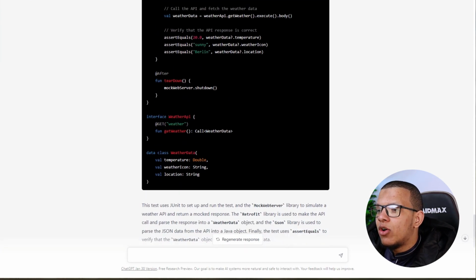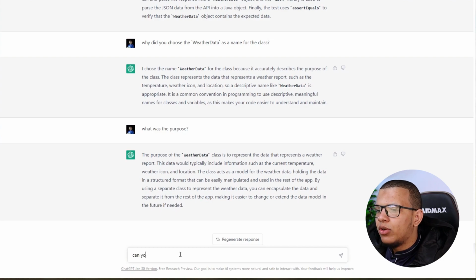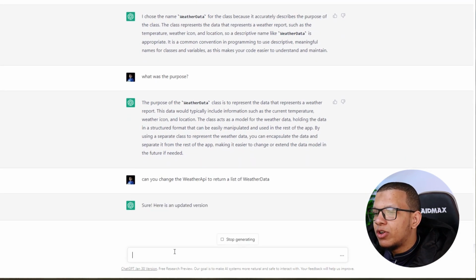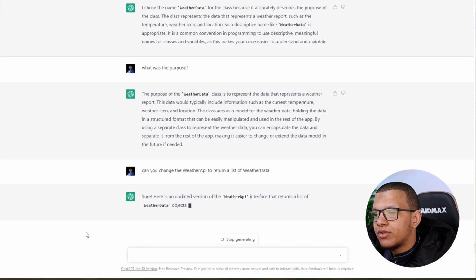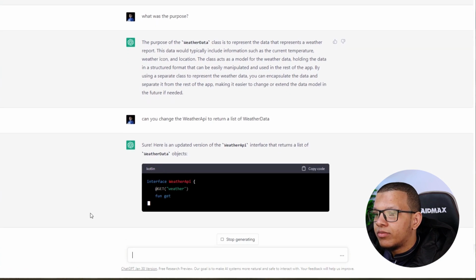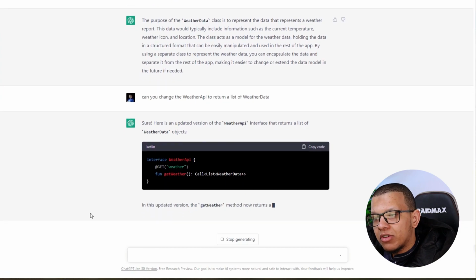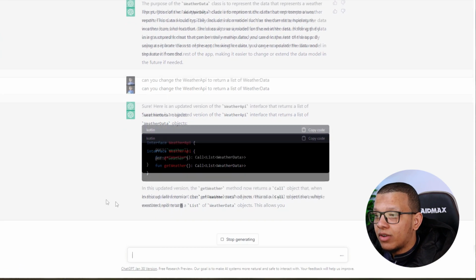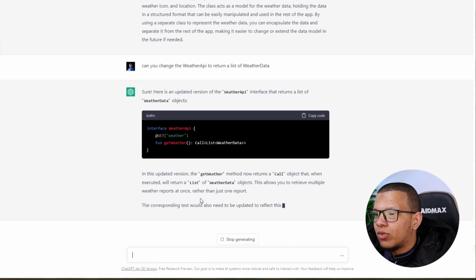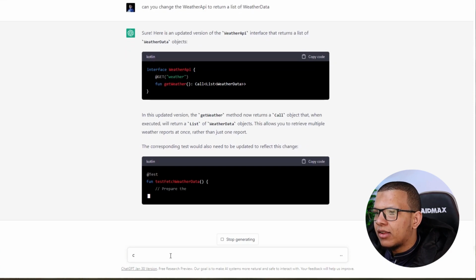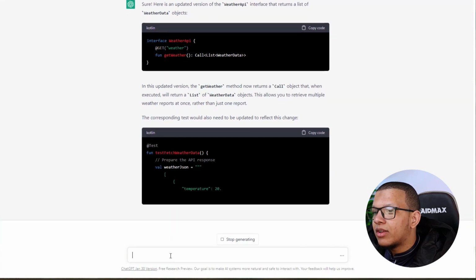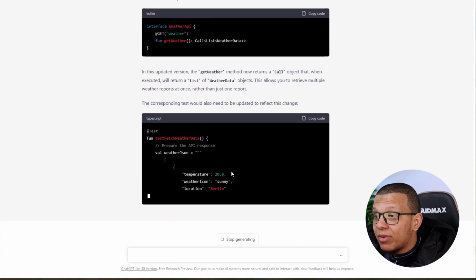Let's go ahead. Okay, can you change the weather API to return a list of weather data? Can you do that? Sure, here's an updated version of the weather API interface to return a list of weather data objects. Okay, that's awesome. At least you can modify its code, like the call. Okay, so the corresponding test will change something like the following. Okay, so we can update also the test.